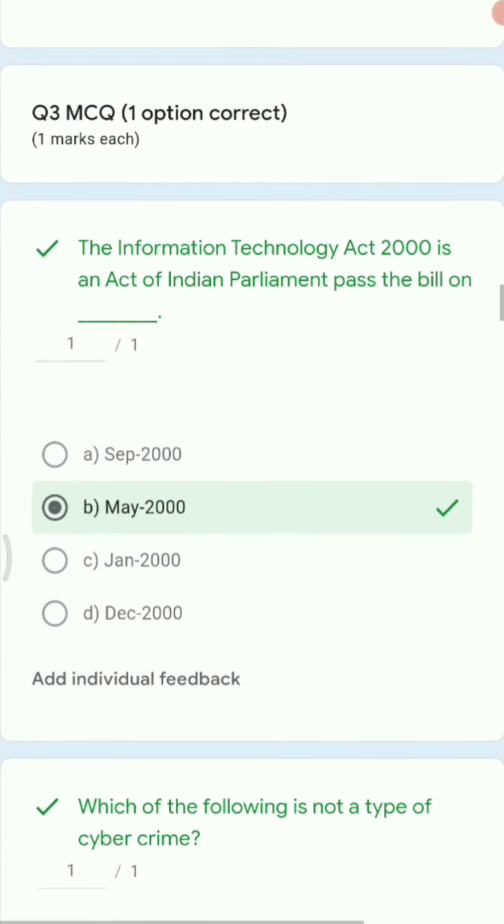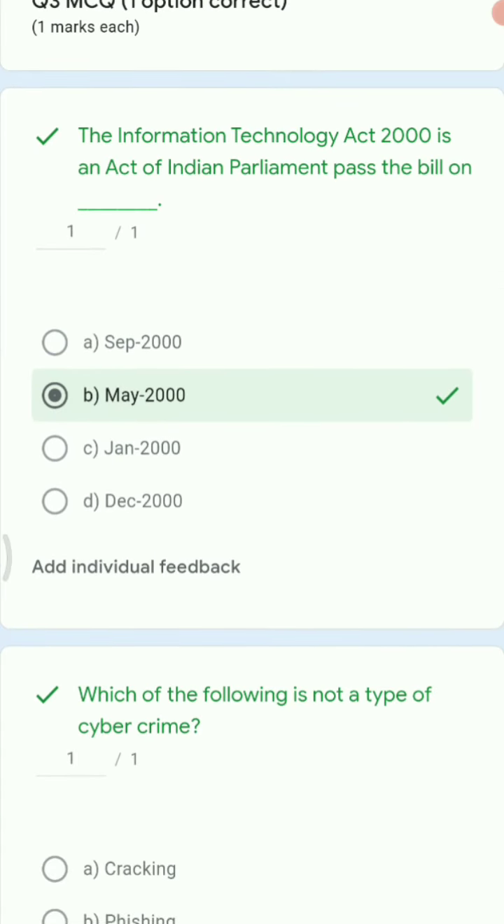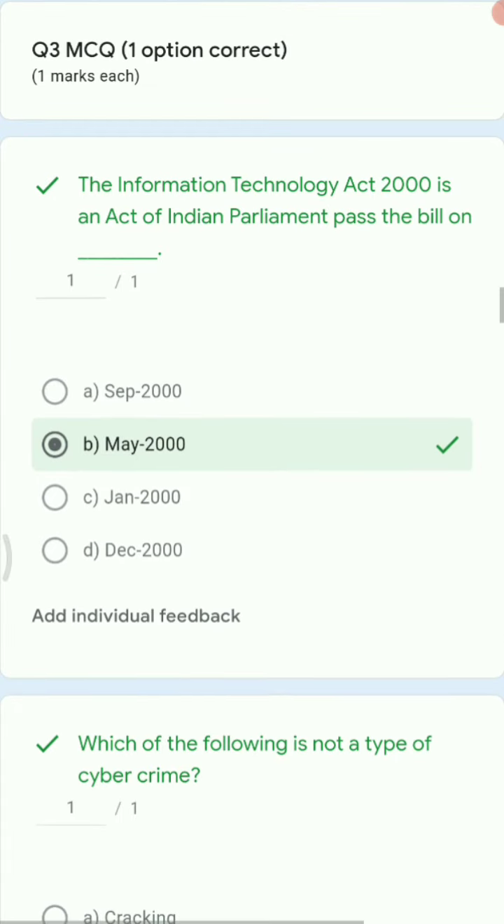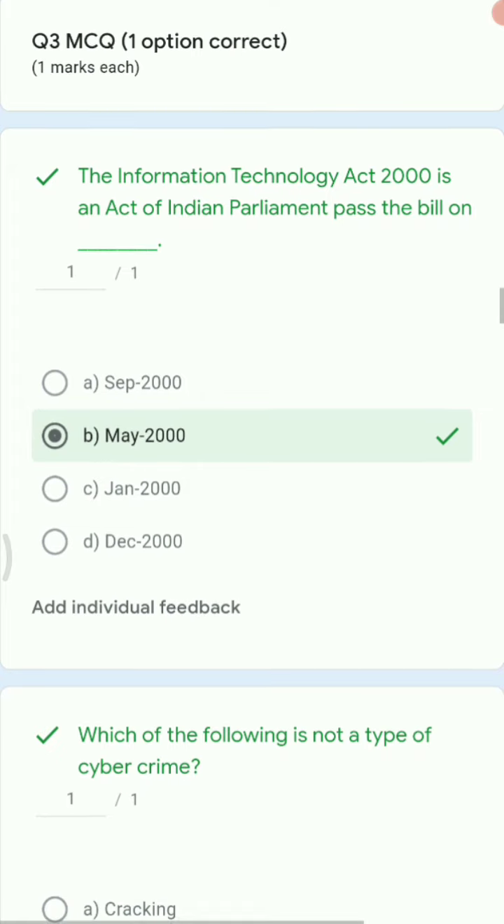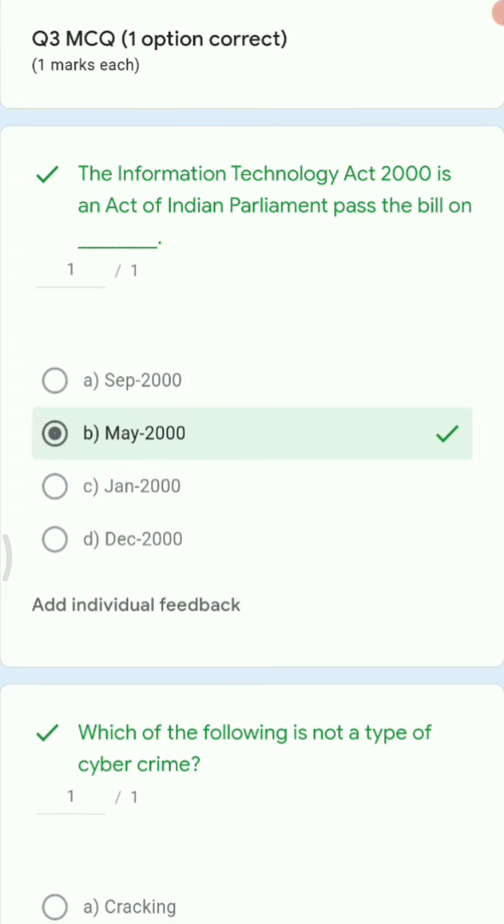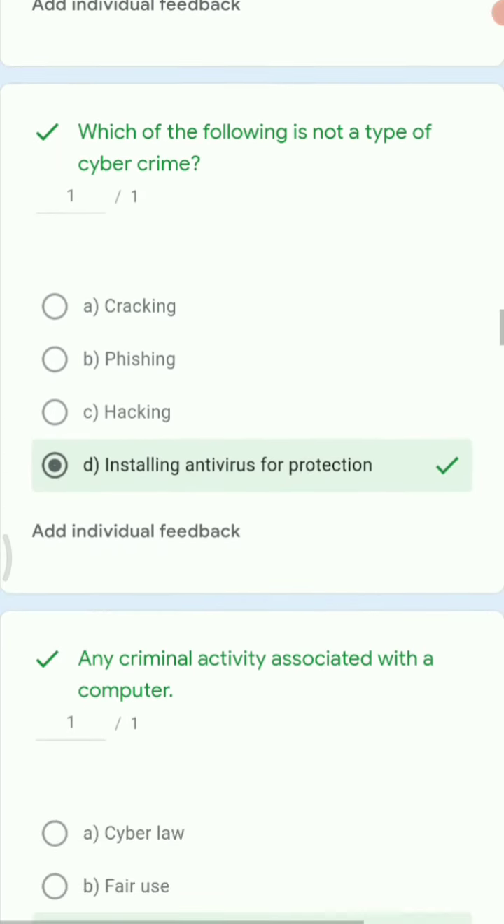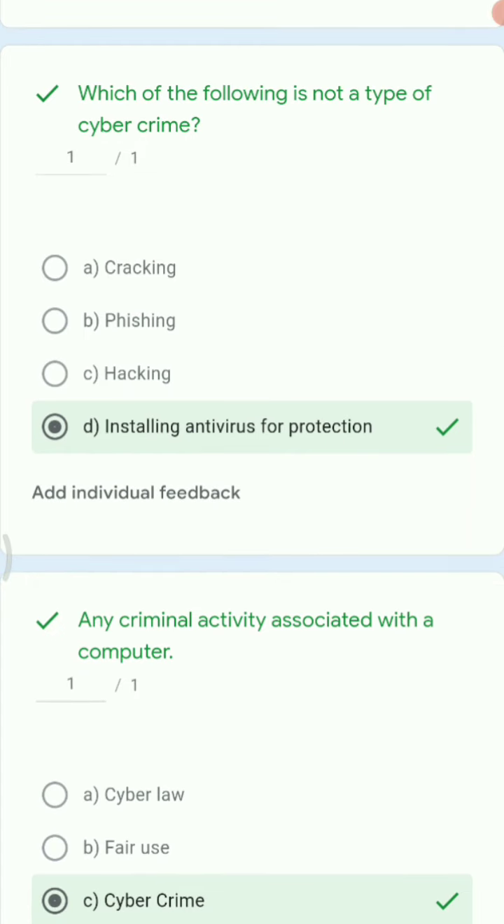Now let us move ahead with MCQs with one option correct. The first one is: the Information Technology Act 2000 is an act of Indian Parliament passed the bill on dash. So the answer is May 2000. Next, which of the following is not a type of cybercrime? So you have four options. Out of that, installing antivirus for production is not a type of cybercrime.